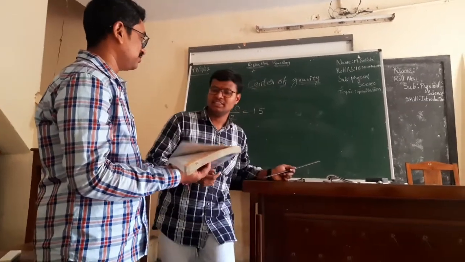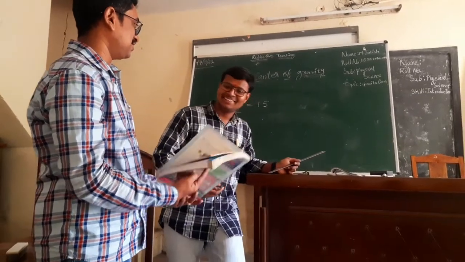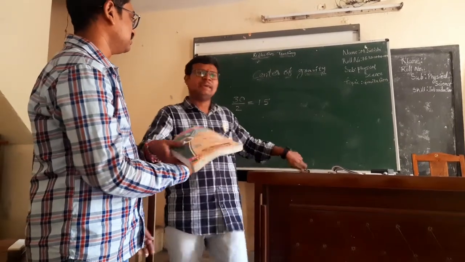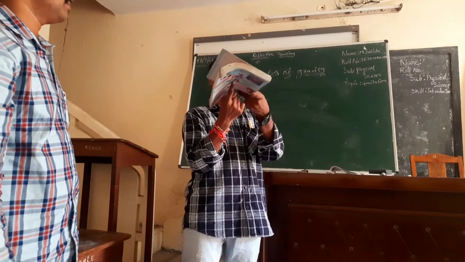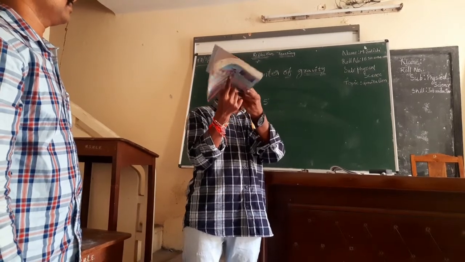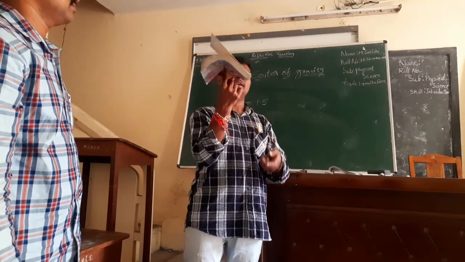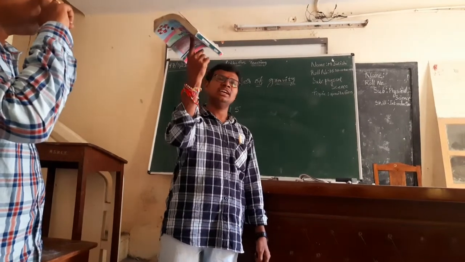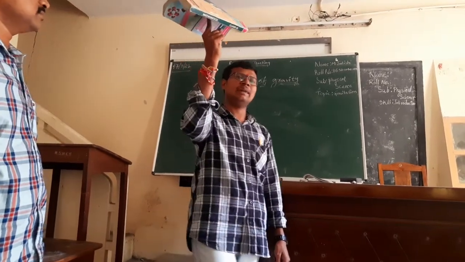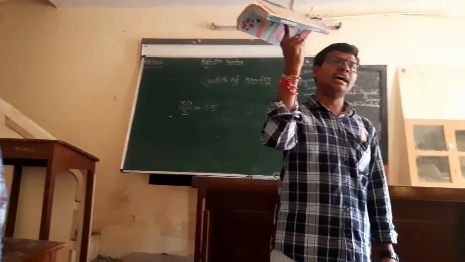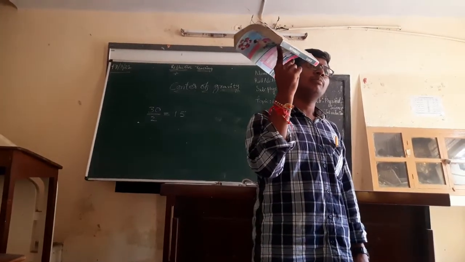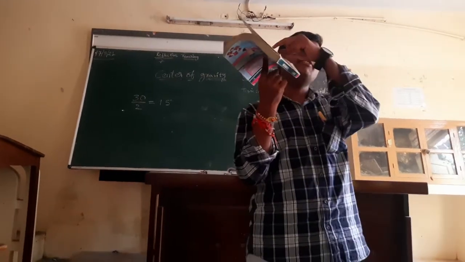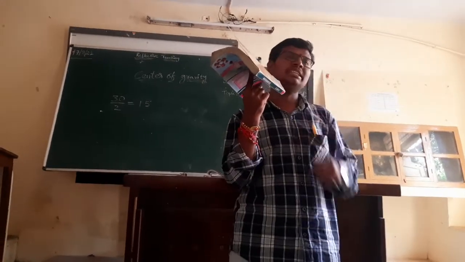With one finger? It will fall down. Okay, and try to balance this with one finger. See, it is balancing. With the help of one finger, it is balanced. How am I able to balance this book exactly at the center? Because the weight is distributed from the center.